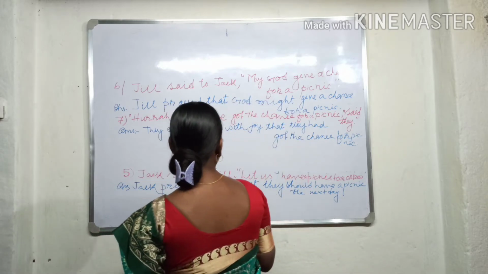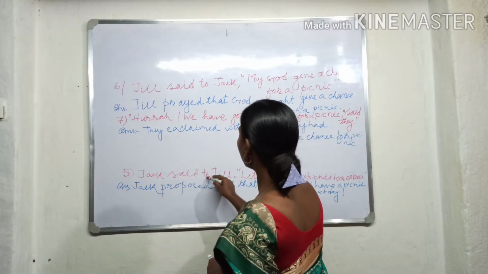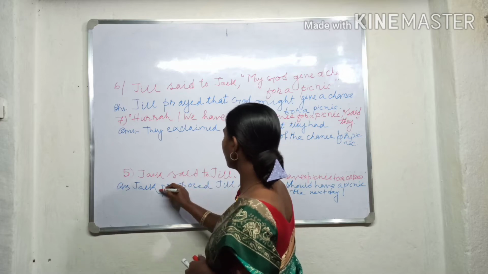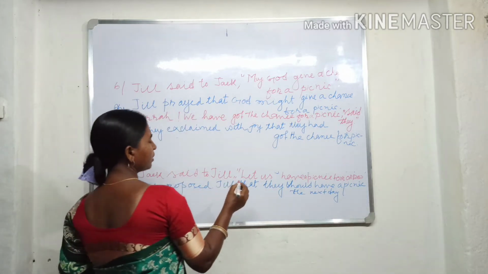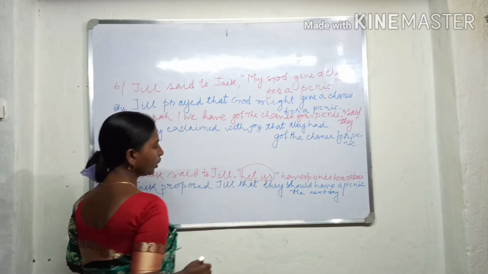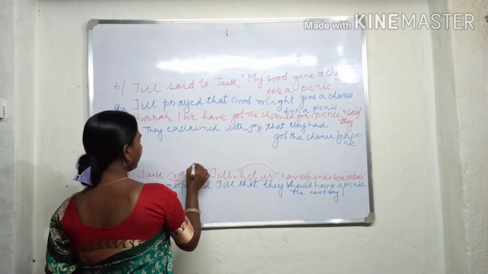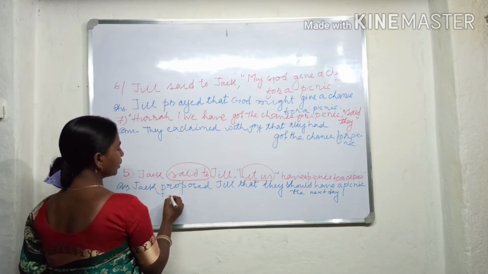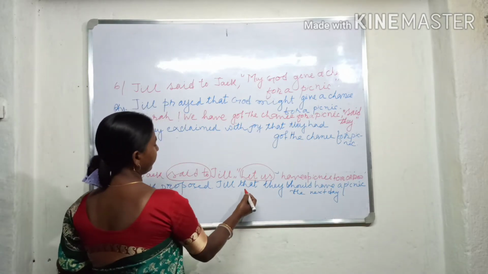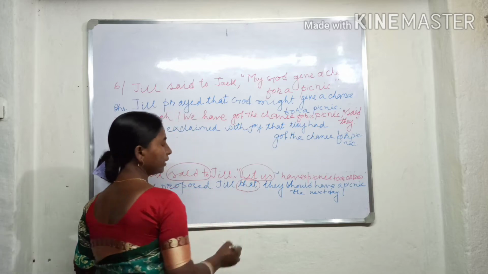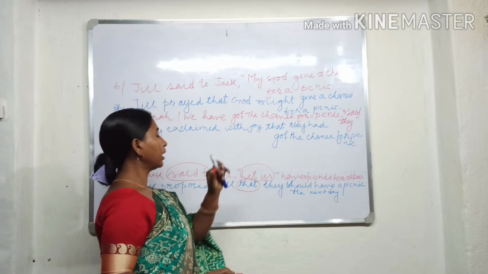When the reported speech starts with let us, we change the reporting verb said to into proposed, and the linker that is added.